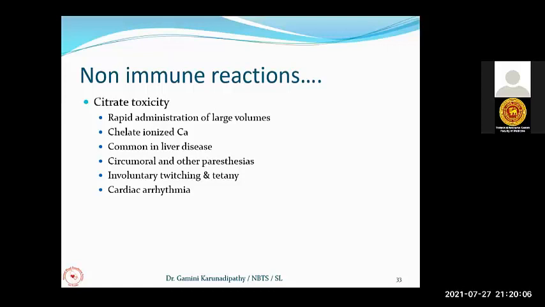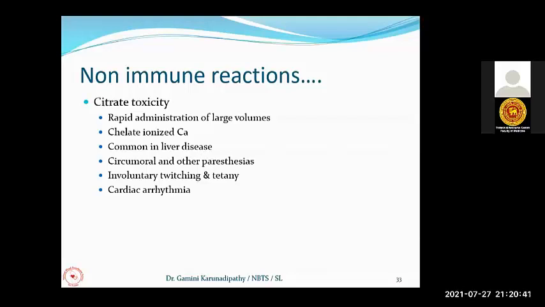So if any patient who is having liver disease is receiving a large volume of plasma or blood components contained in plasma and citrate, you have to be very careful. So this is a common problem in massive transfusions. With transfusion of more than 5, 6, 7, 8 units in a short period, they can get hypocalcemic changes if they are already having liver problems.